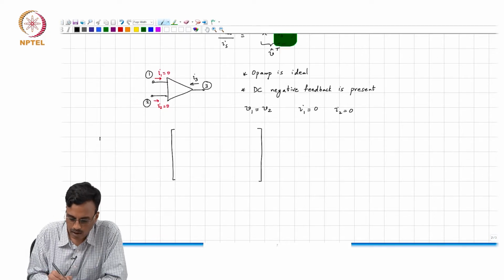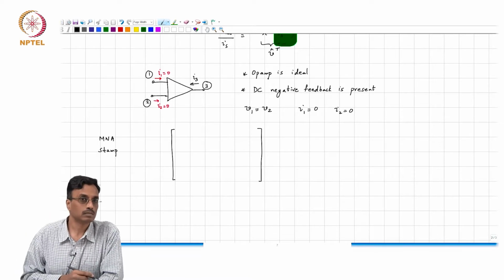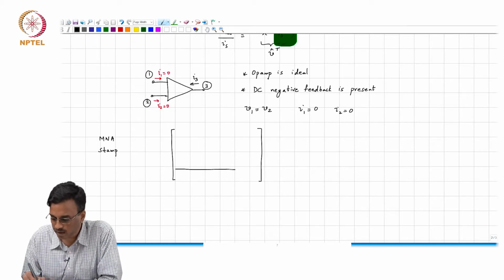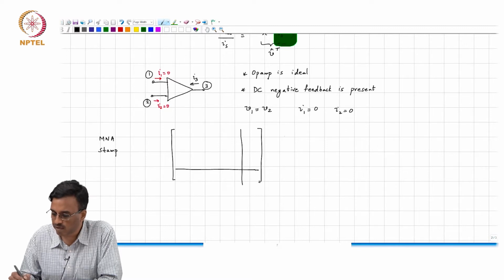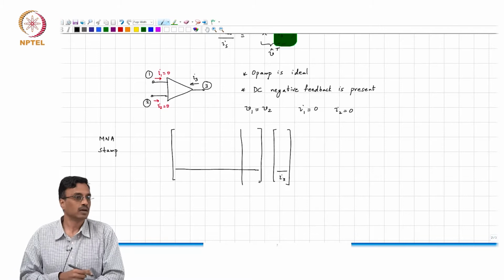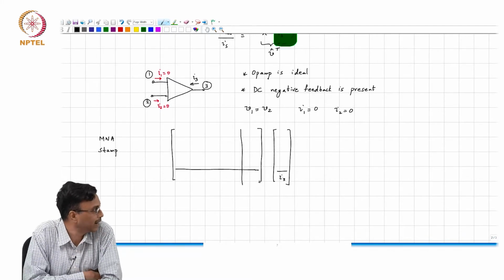I mean, how many unknowns do we need to have an extra unknown? Well, remember that the current flowing through the output of an op-amp is an unknown. So we will need an extra unknown. Okay. And now can you tell me what the structure of the MNA stamp of the ideal op-amp should be?